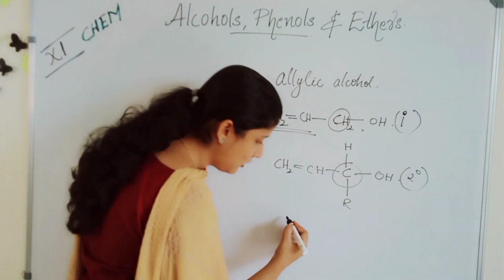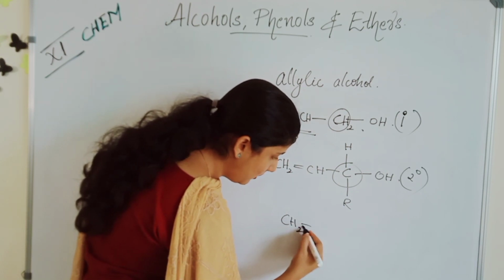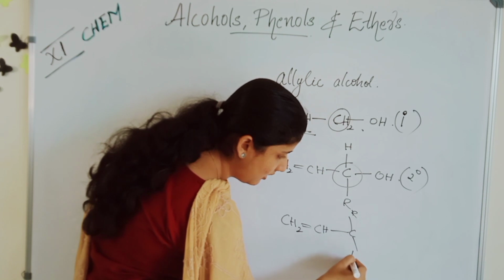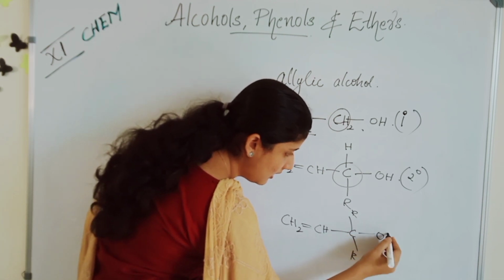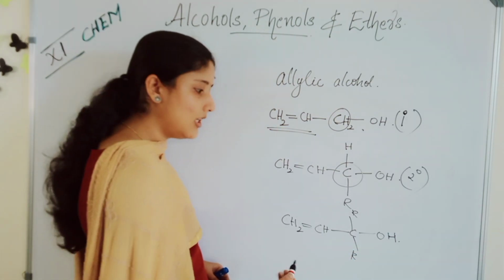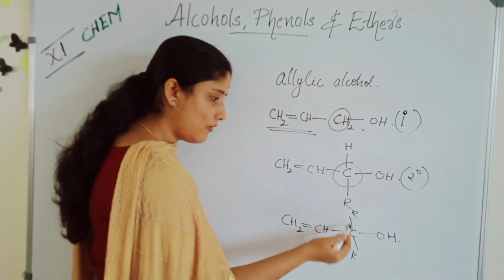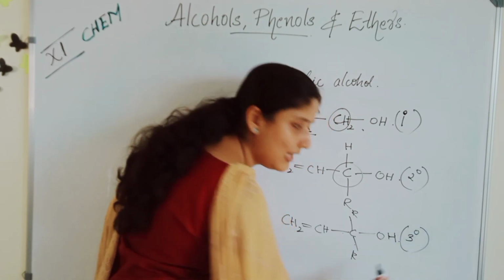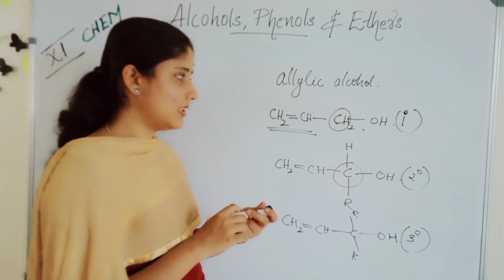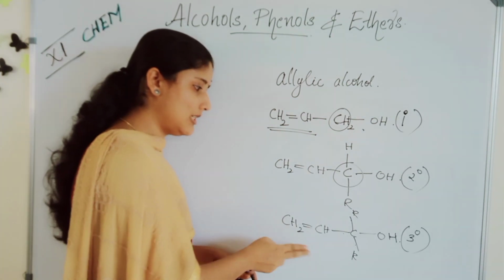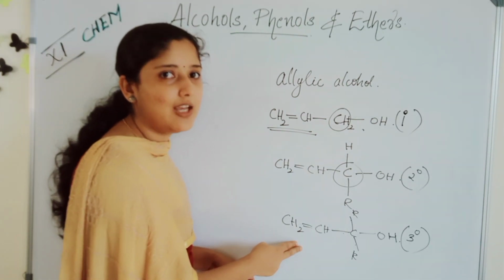Next look, CH2=CH-C(R)(R)-OH. The carbon to which the OH is attached is a tertiary carbon. Look, three positions are filled with alkyl groups. So it is a tertiary allylic alcohol. This is a primary allylic alcohol. This is a secondary allylic alcohol. This is a tertiary allylic alcohol.